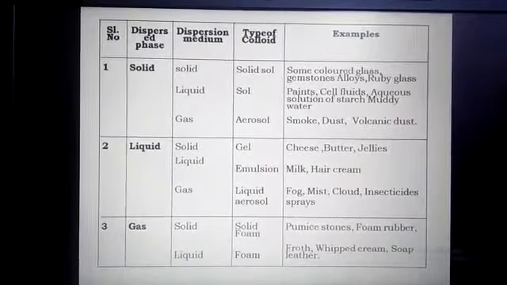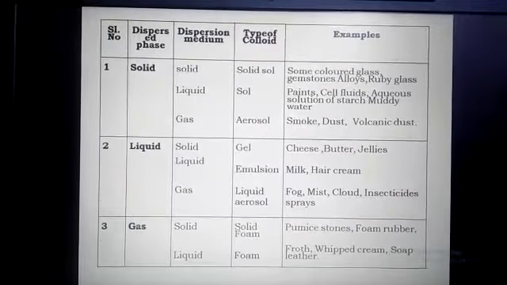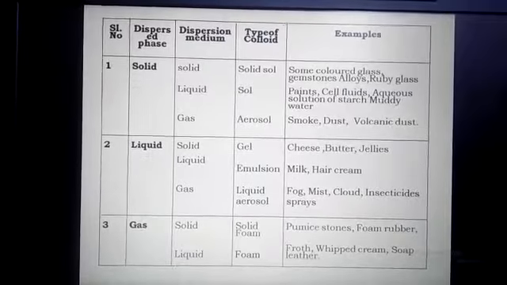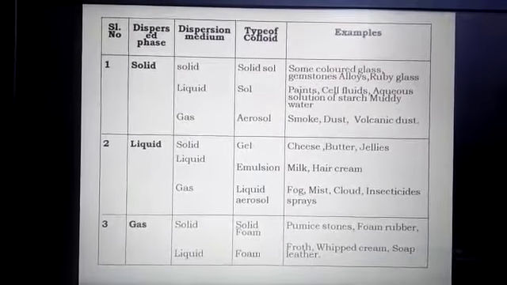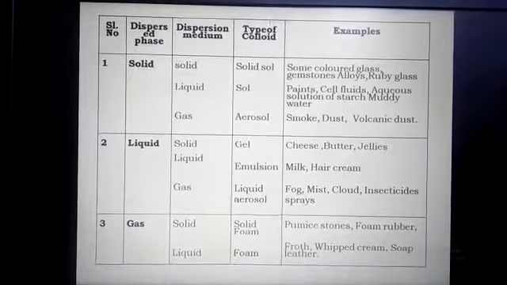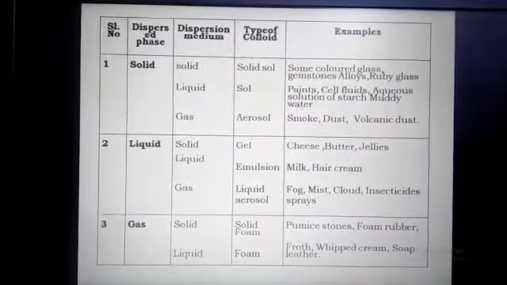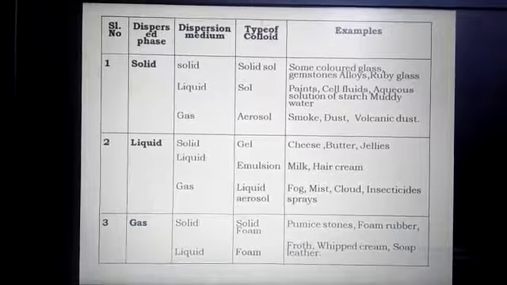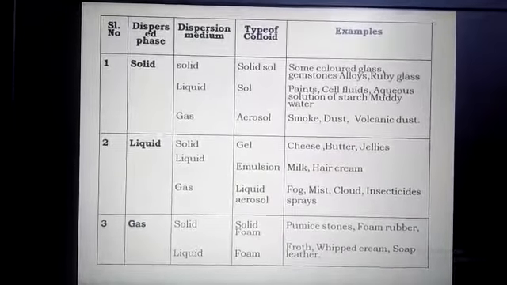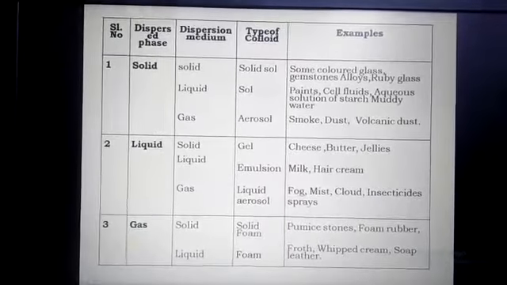Examples are colored glass, gemstones, alloys, ruby glasses. In your exam they will ask what is solid sol. Solid sols are colloidal solutions in which both the dispersed phase and the dispersion medium are solids.